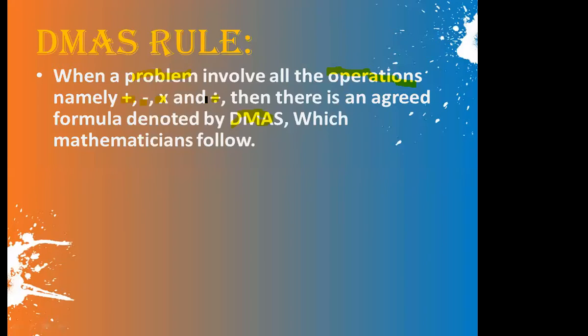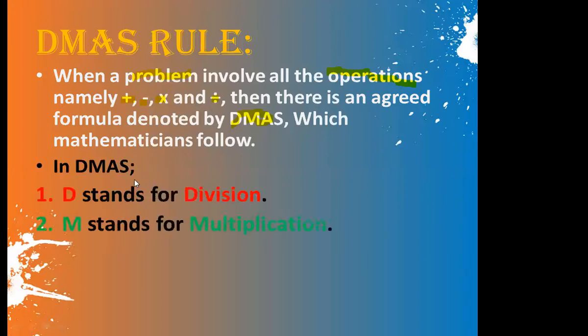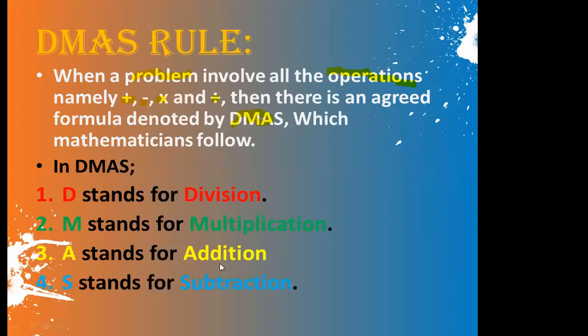So if you have any problem in which all these four fundamental operations are there, you will apply a formula with the name DMAS, which mathematicians follow. In DMAS, D stands for division, M stands for multiplication, A stands for addition, and S stands for subtraction.